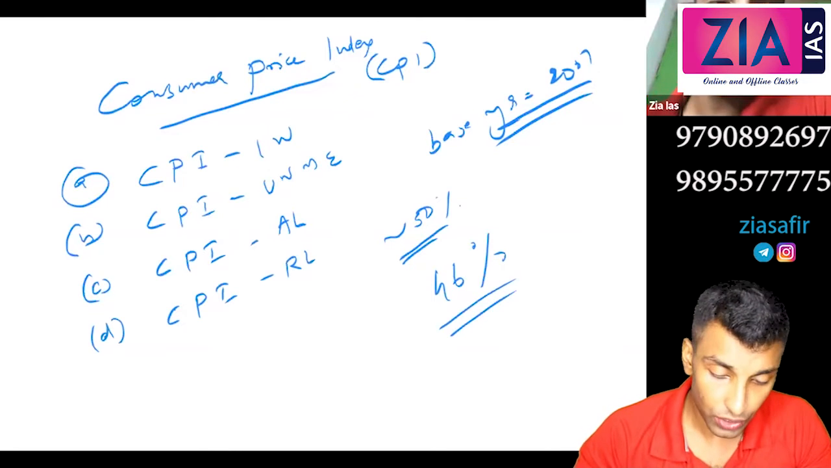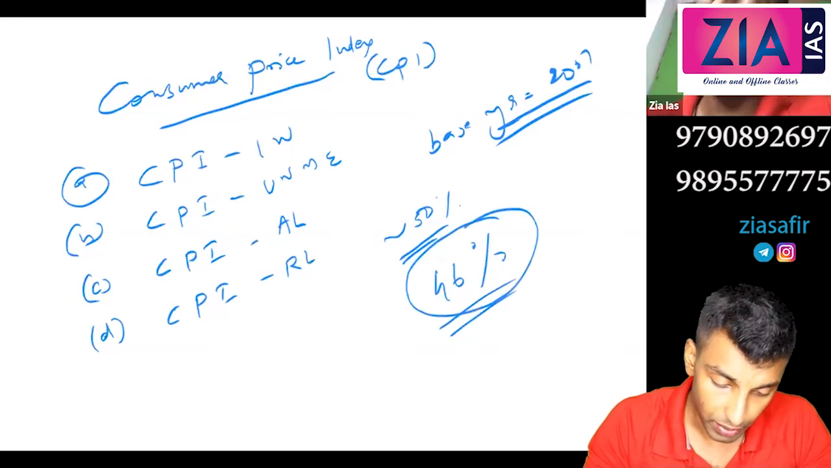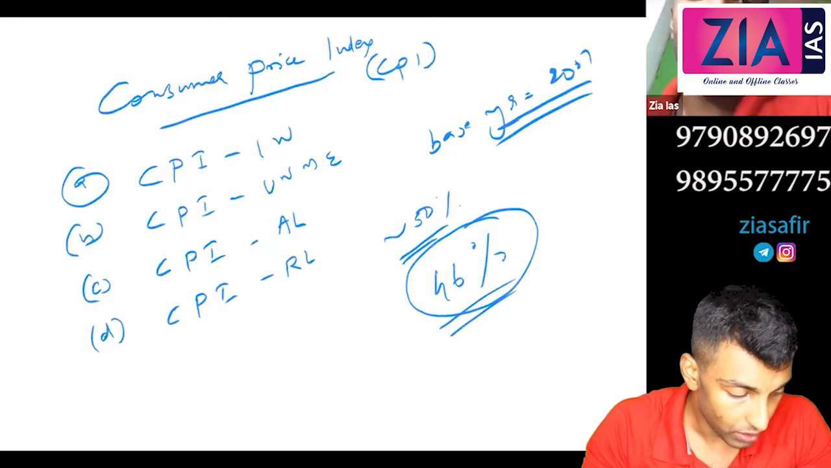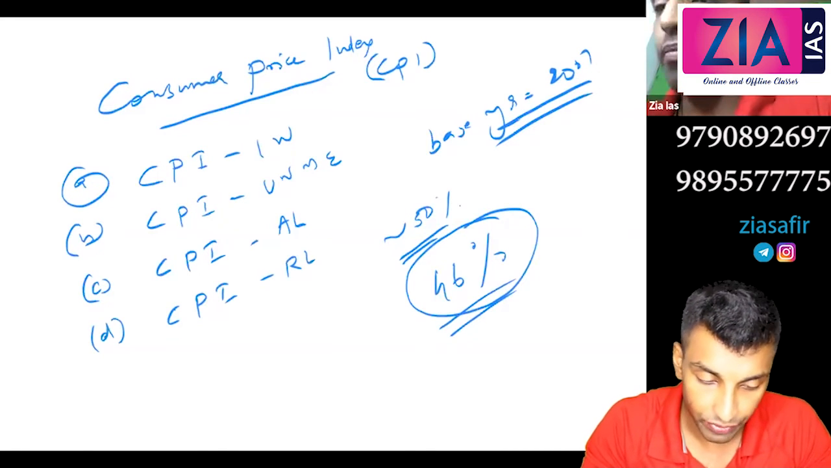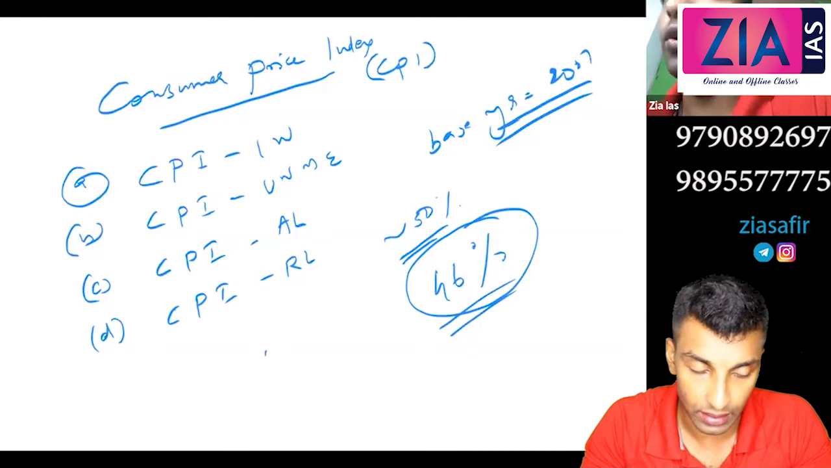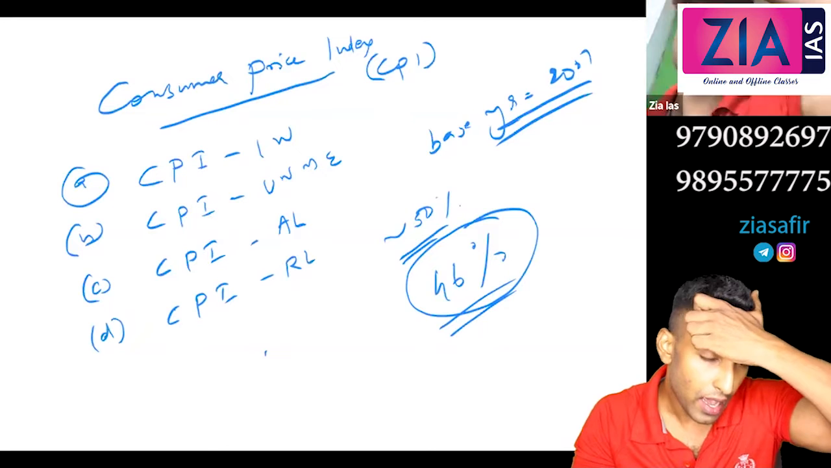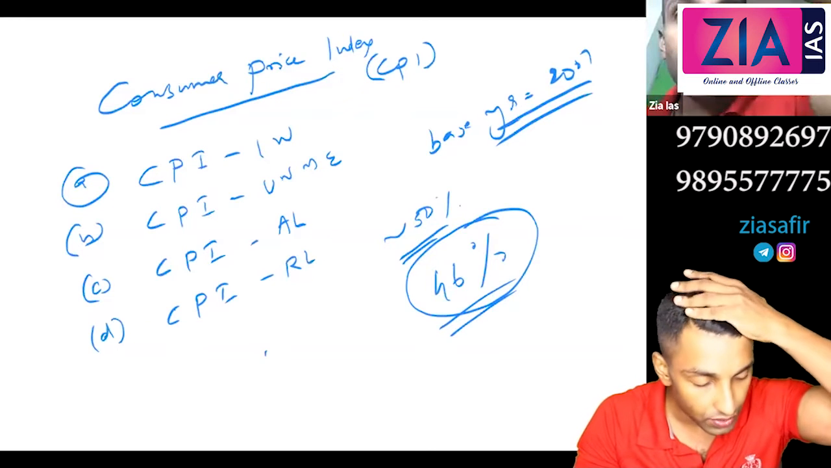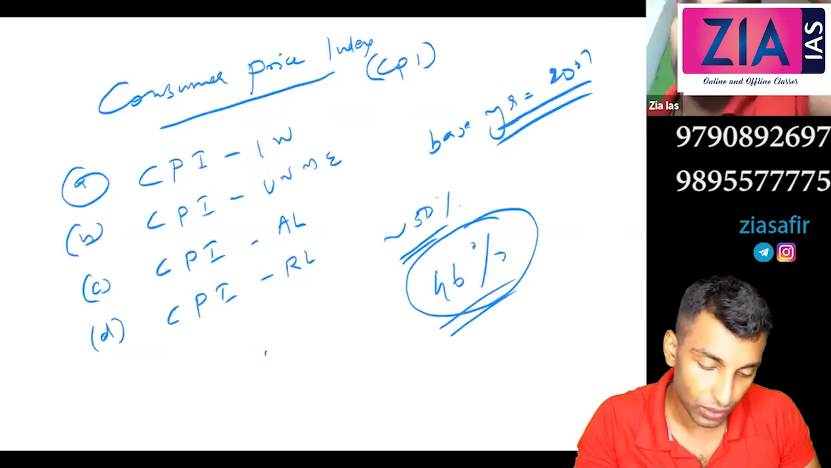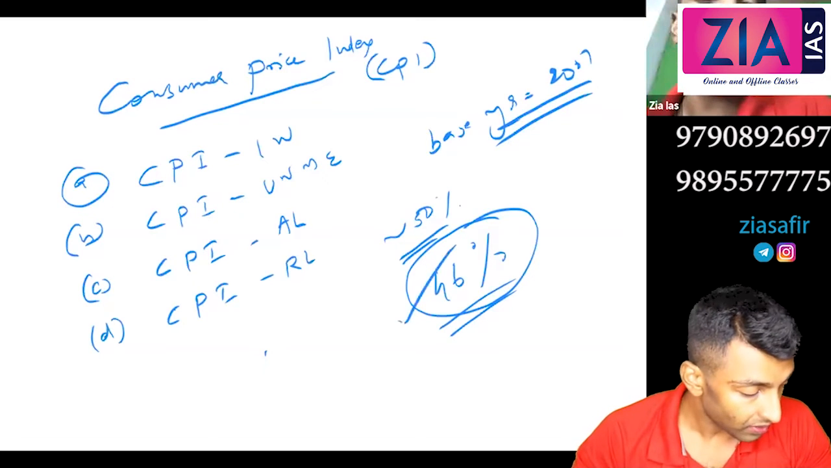So why is weightage for food given more, 46%? Because that will have more impact, no? That is having more importance. That will affect the people more than pan, supari, gutka, etc. For example, if food items increase by 10% and gutka price increases by 10%, which affects the people more? Food, right? So that is why food is given more weightage, 46.